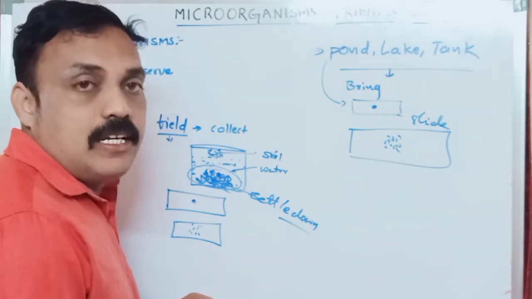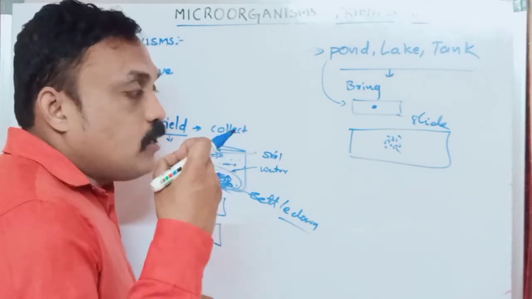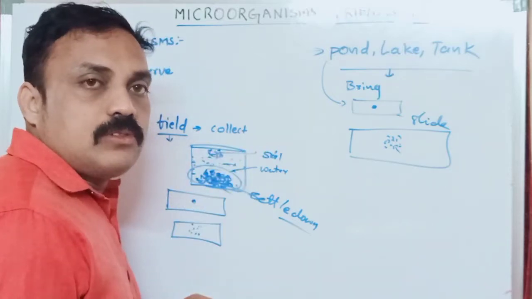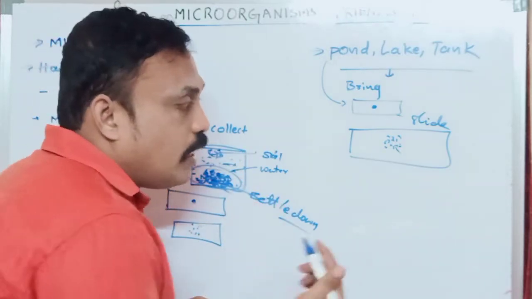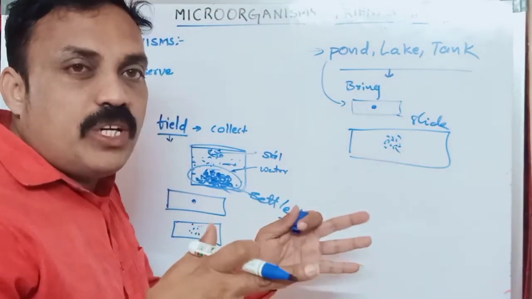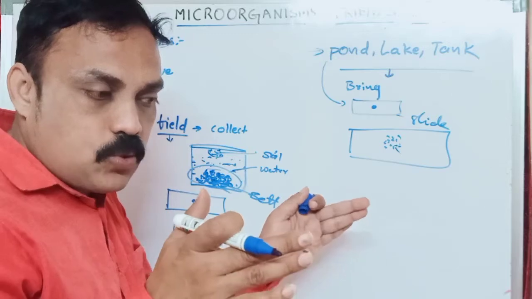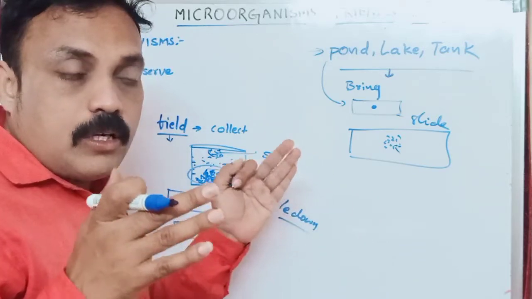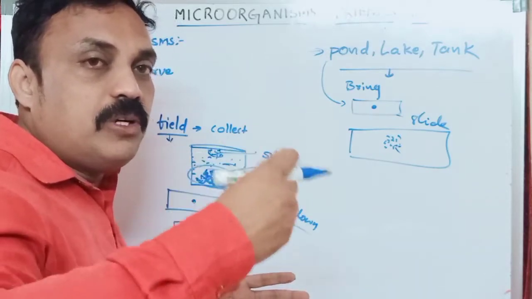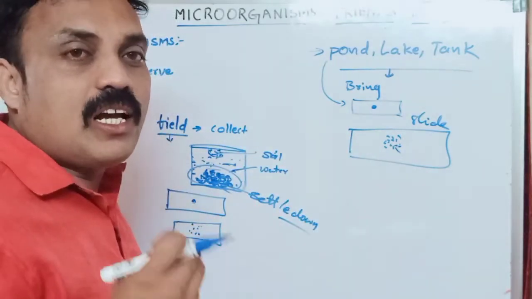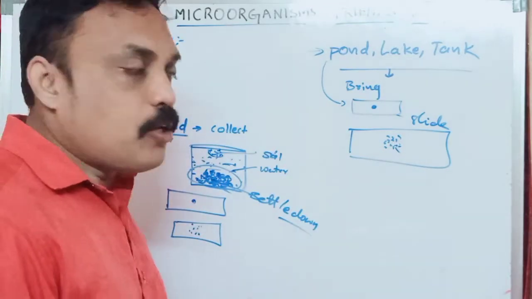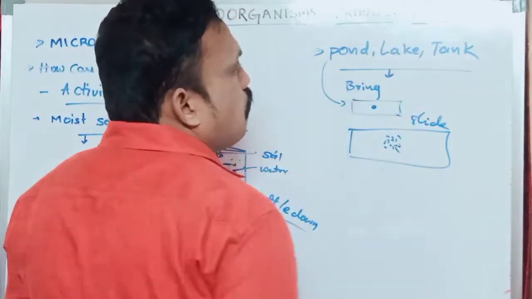Some bacteria, some protozoans, even fungus also. How can you observe fungus? We will discuss that later. But here, in the pond water, especially stagnant water, the water is stored for so many years, so many types of microorganisms grow in it. So we collect pond water, pour 1 or 2 drops on a slide, keep it under the microscope, and observe so many types of microorganisms.